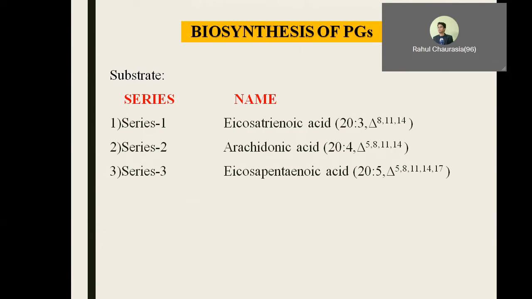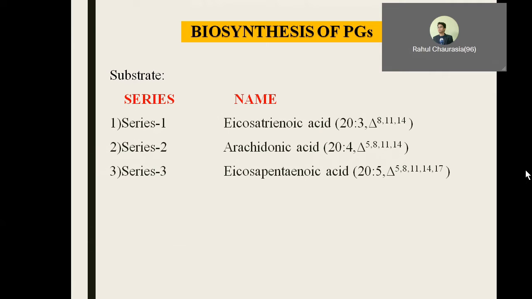Coming to the biosynthesis series, I said that they are classified into 3 different series: series 1, series 2, series 3. So the different series require different fatty acid precursors. Series 1 requires eicosatrienoic acid. Eicosa means 20, tri means containing 3 double bonds, enoic means it is an unsaturated fatty acid. You can look at the double bond positions at 8, 11 and 14. For series 2, the fatty acid precursor required is arachidonic acid, which has 20 carbon atoms and 4 double bonds, at 5, 8, 11 and 14.